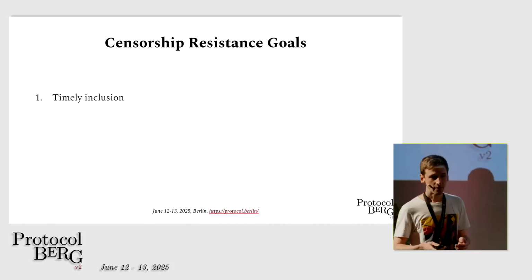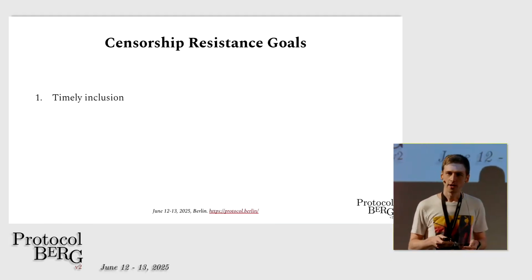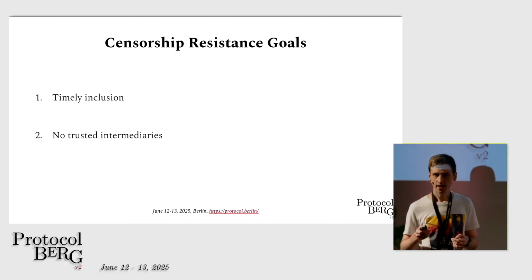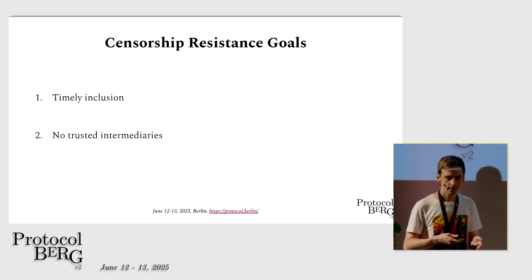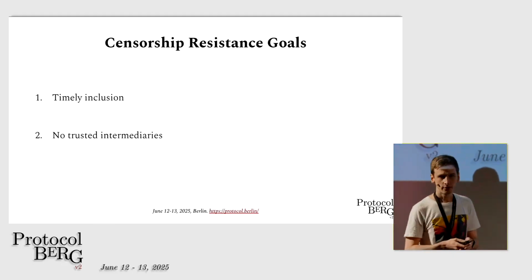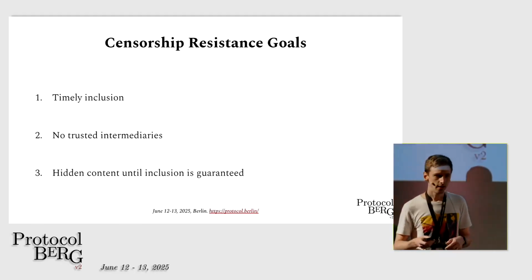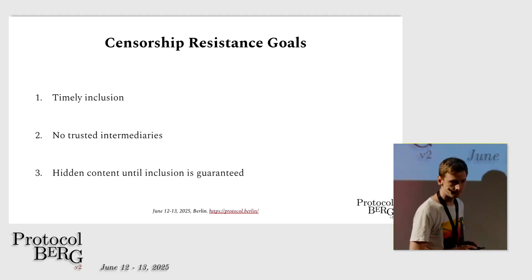So if a user sends a transaction to the network, the user should be guaranteed that this transaction gets included into the blockchain within a certain time bound. We don't want to have any trusted intermediaries in this transaction supply chain that can just censor transactions at will. And we want to hide the content of the transactions until the inclusion of the transaction is guaranteed.